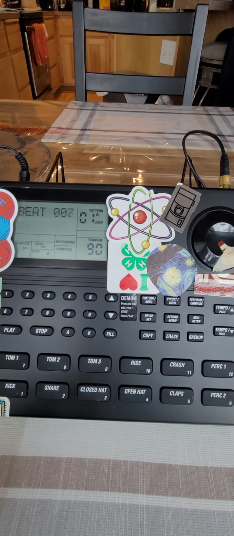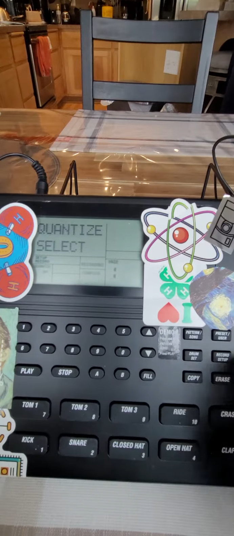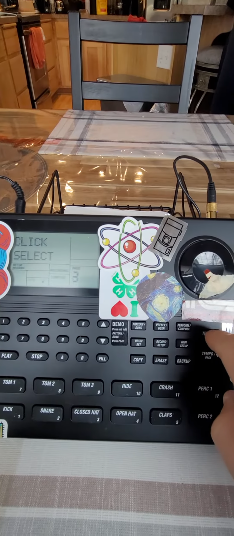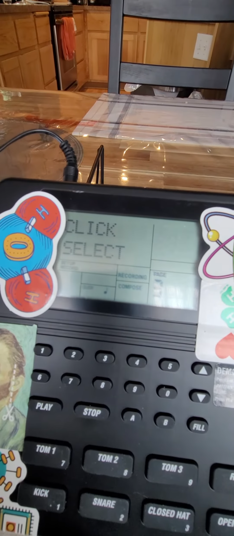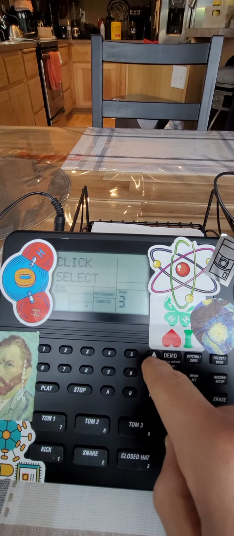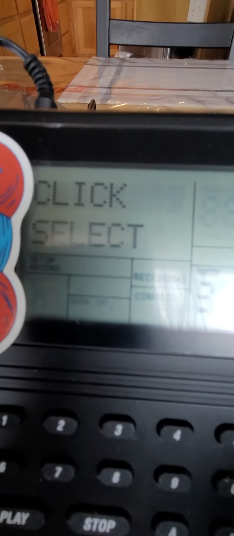So if you want to remove it, quickly just go to record setup. There are the pages displayed. There are 10 pages that let you modify the sequencing of the rhythm, etc. But in this case, we're going to go to page 3, which we go on the tempo. There it is, the click select. There you go, you're changing the sequencing there.